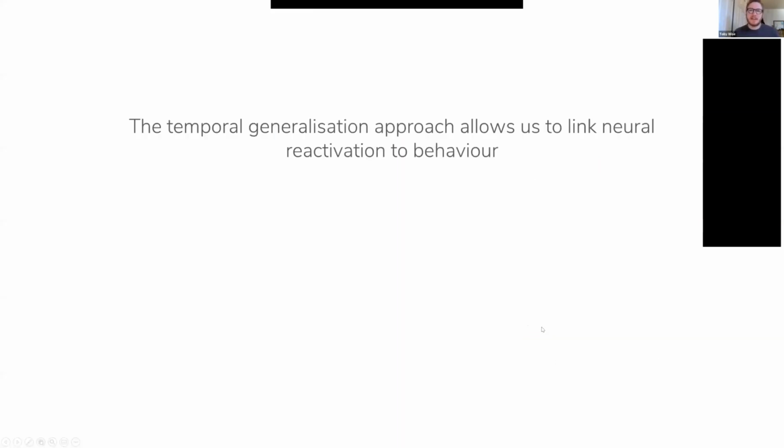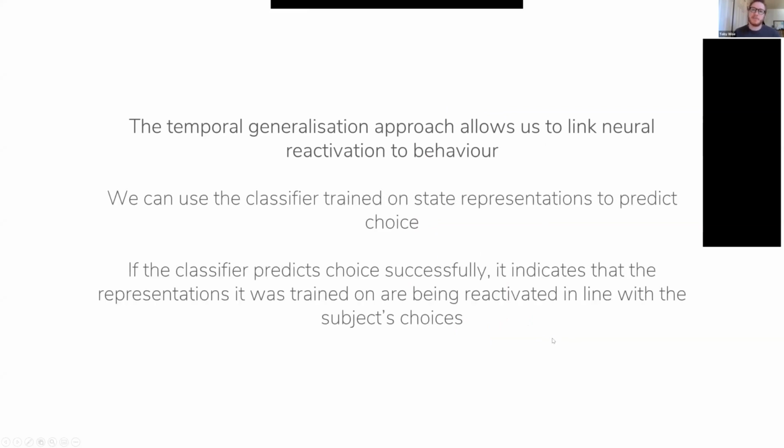So this allows us to link the neural reactivation to behavior, because we can use the classifier trained on those state representations to predict whether people are choosing one option versus the other. So if we ask our classifier to predict what it thinks it's seeing, if that prediction lines up with what they choose, we can assume that this reactivation that we're seeing is linked to what they subsequently choose.